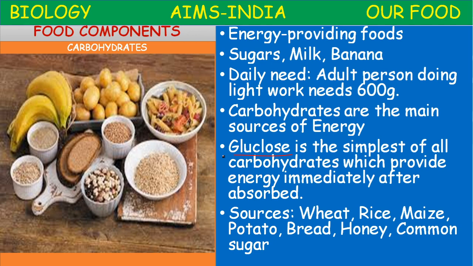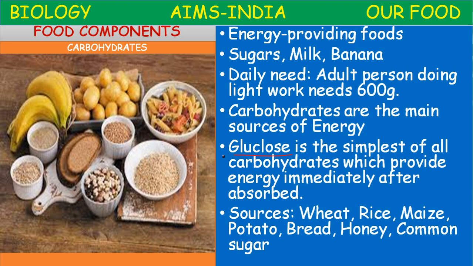So the main function of these carbohydrates is to provide energy. These carbohydrates come under calorie food, energy giving food category.